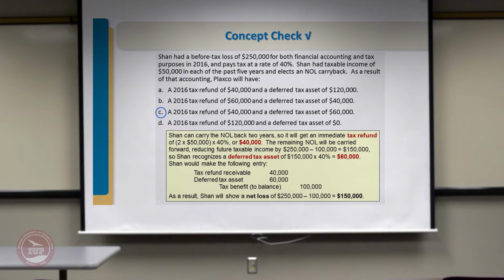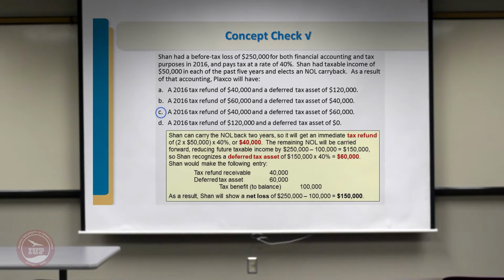So you've got the remaining loss of $150,000 will be carried forward. 40% on that will be about $60,000, and that creates a deferred tax asset of $60,000. That's the calculation, and you've got the refund which is receivable at $40,000 and deferred tax asset of $60,000, and your overall tax benefit of $100,000.